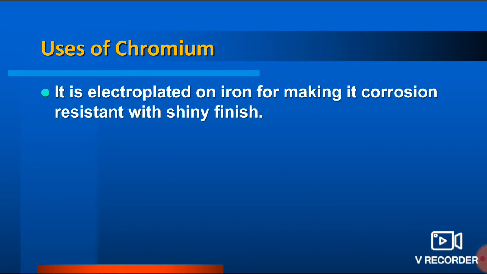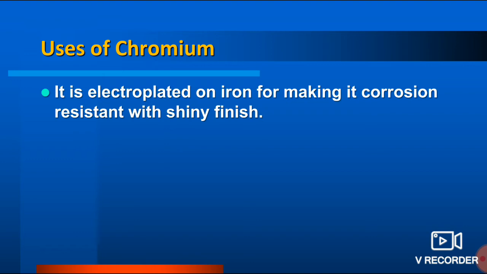Chromium, very good. You must have that silver sign present on your cycle rim or its handle or the rim of a bike, or there are other chrome finish materials. So that is because of chromium. And it is electroplated on iron for making it corrosion resistant with shiny finish.